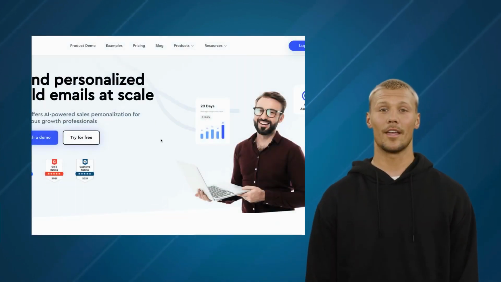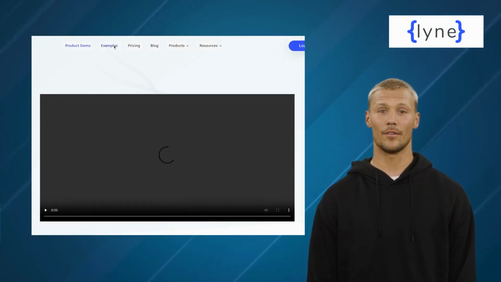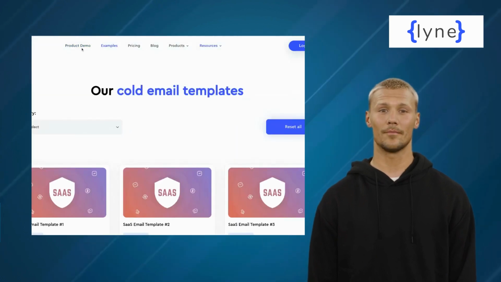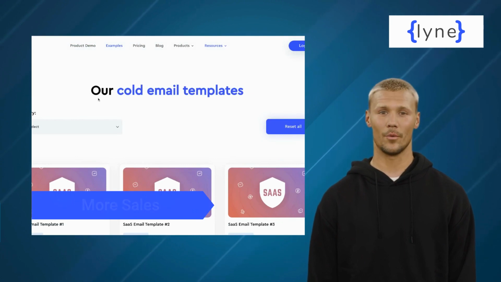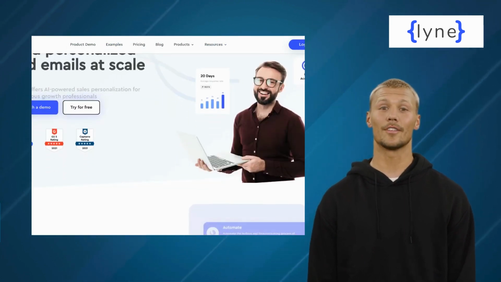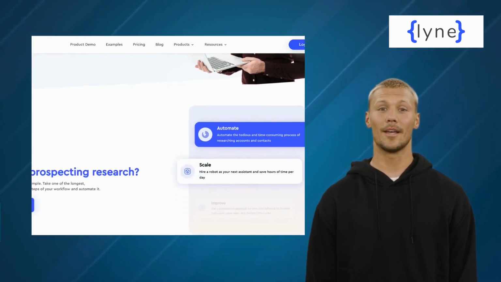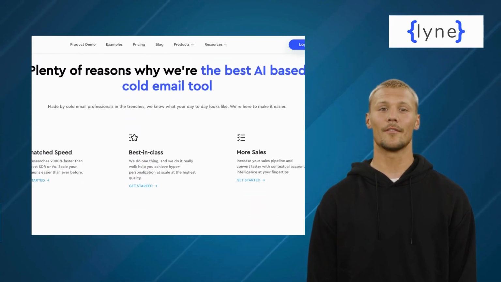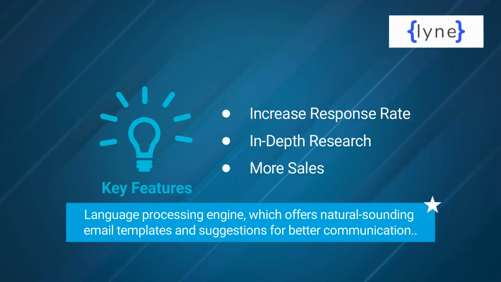Fifth alternative is Lyne.ai. Lyne.ai is a leading platform that empowers growth-focused professionals to send personalized cold emails at an unprecedented scale. It offers features like increased response rate, in-depth research, and more sales, using AI-powered sales personalization. Lyne.ai allows businesses to craft targeted messages that resonate with their prospects' unique needs and interests. The standout feature of Lyne.ai is its proprietary language processing engine, which offers natural-sounding email templates and suggestions for better communication.